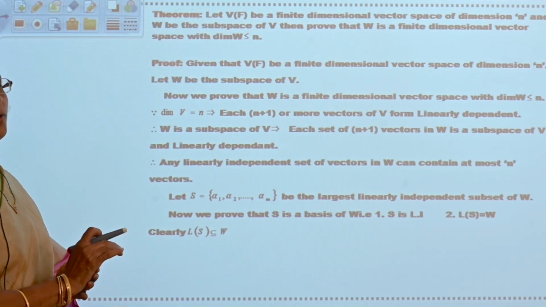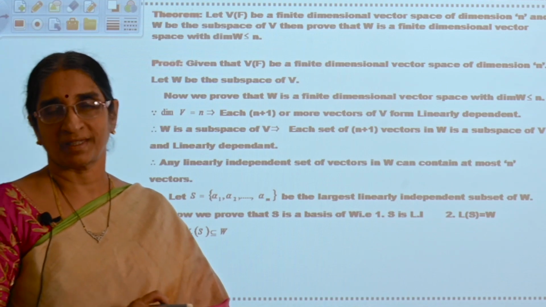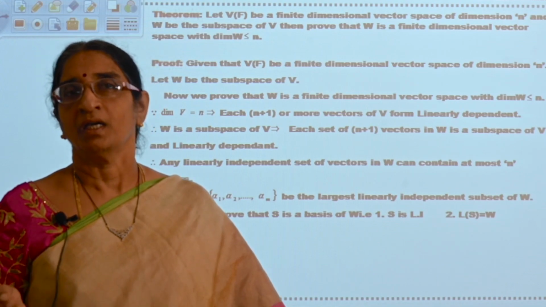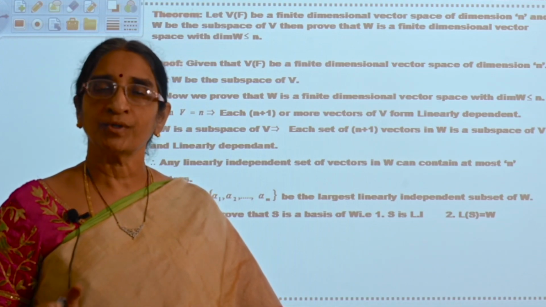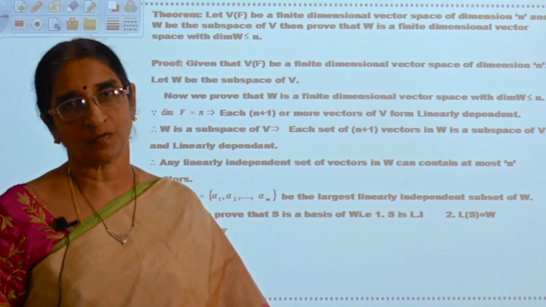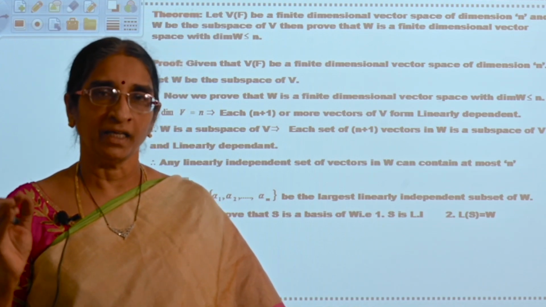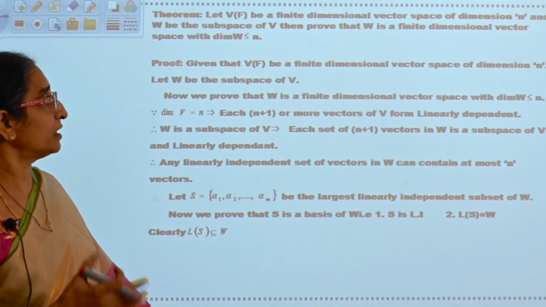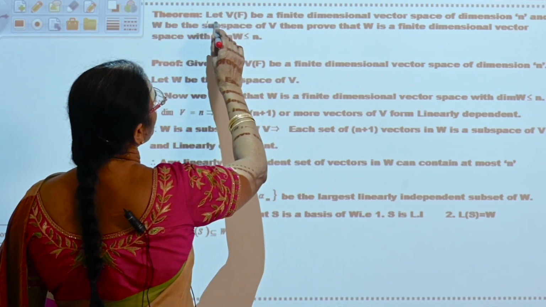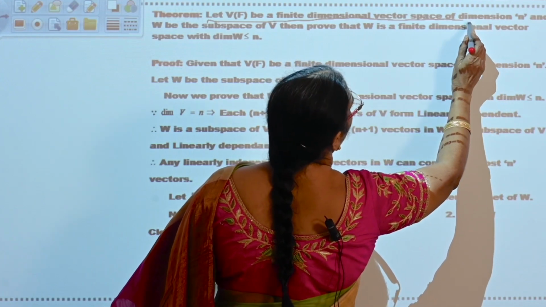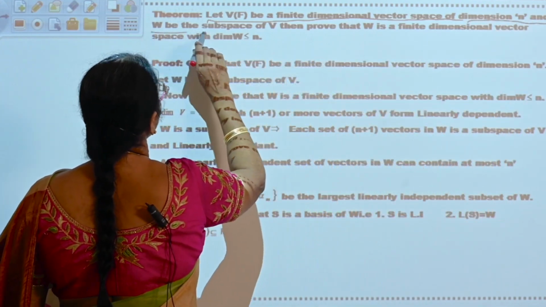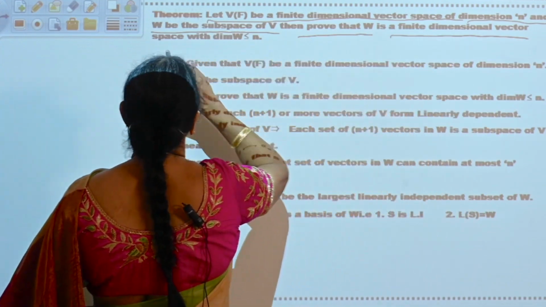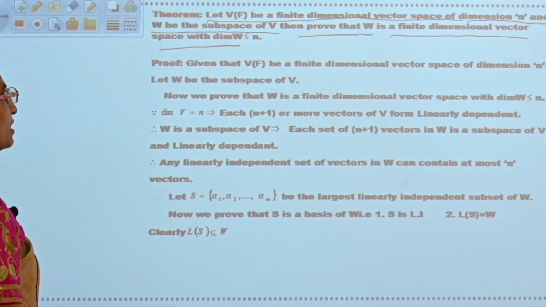This is about the dimension of a subspace. Suppose V of F is a vector space and W is a subset of that vector space. Suppose the dimension of vector space V of F is finite and it is equal to n, then any subspace dimension will be less than or equal to n. That is the property here. Let V of F be a finite dimensional vector space of dimension n and W be subspace of V, then prove that W is a finite dimensional vector space with dimension W less than or equal to n.